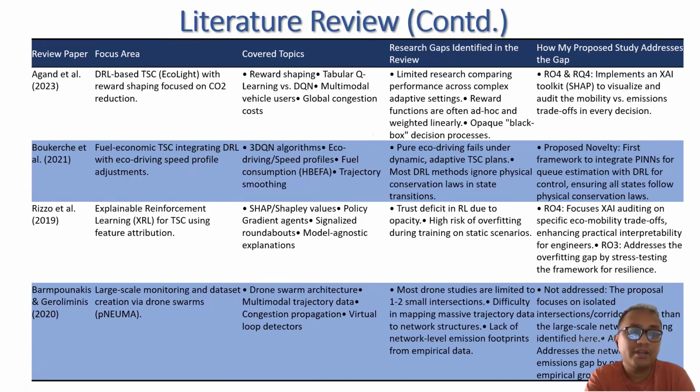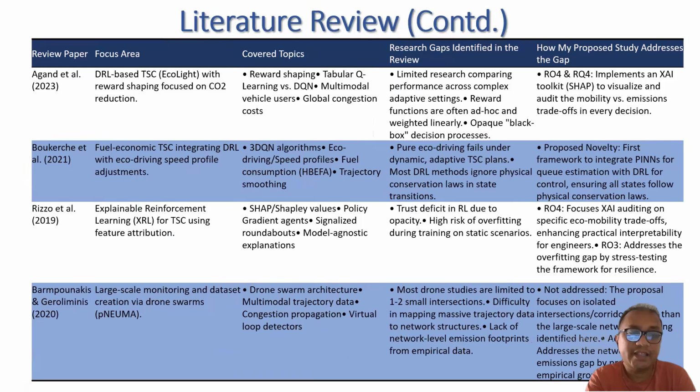The seventh one, that is Rizzo et al., it explained the reinforcement learning for traffic signal system, and it used SHAP, that is explainable AI system. And I want to include eco-mobility trade-off and also address overfitting gap, which is the research gap of this paper.